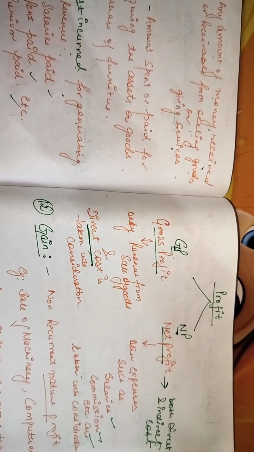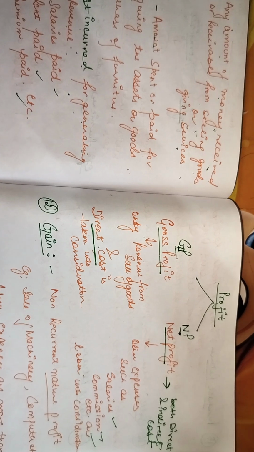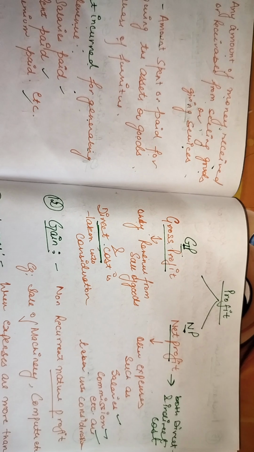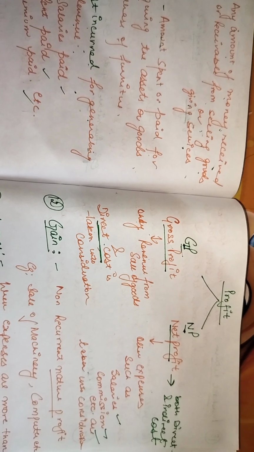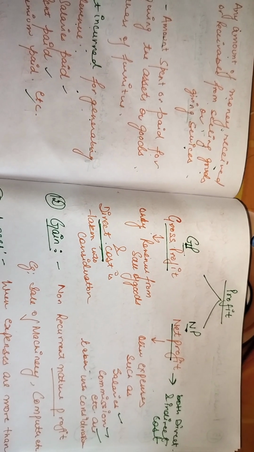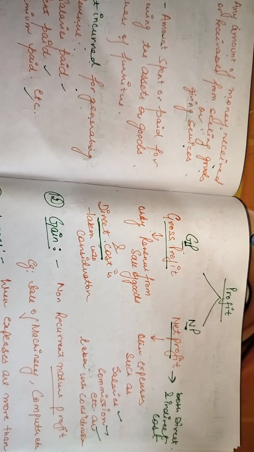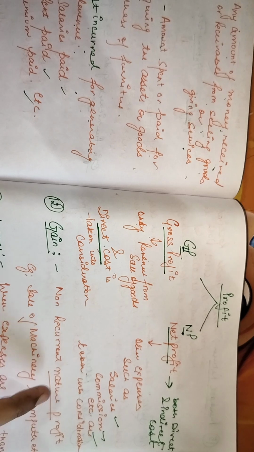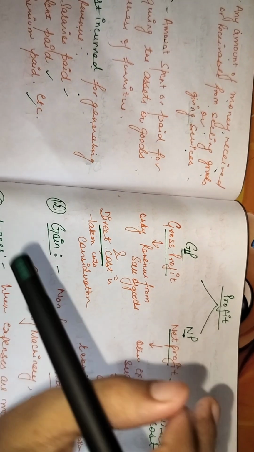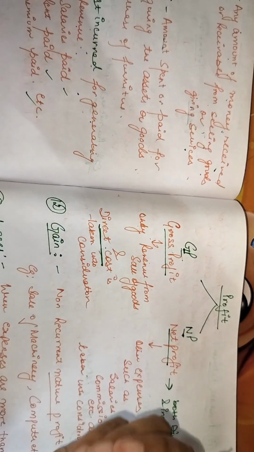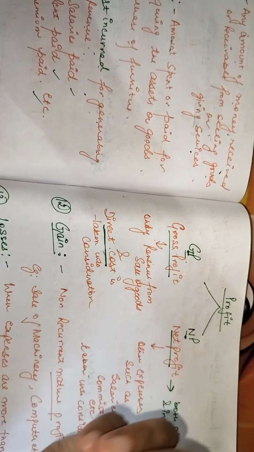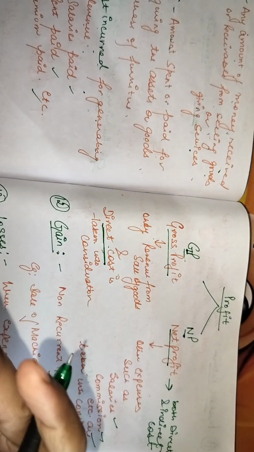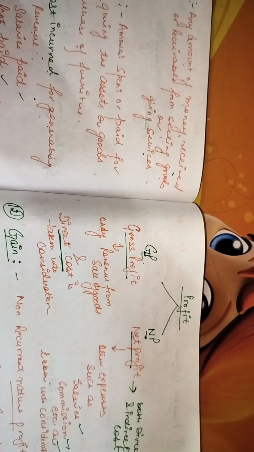Okay, and the next one is gain. Now we have certain assets which are of tangible nature. We have studied earlier that certain assets are of tangible nature. So what does gain basically mean? It is a non-recurrent nature of profit. Non-recurrent nature means anything you are selling into the market, a tangible asset you are selling into the market, but you don't have the business of the same.